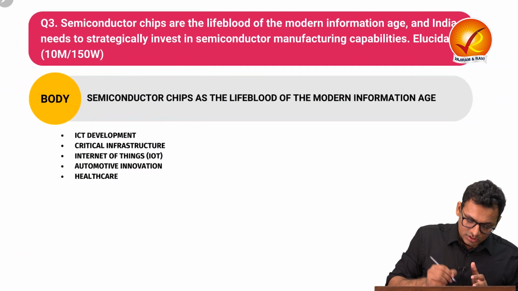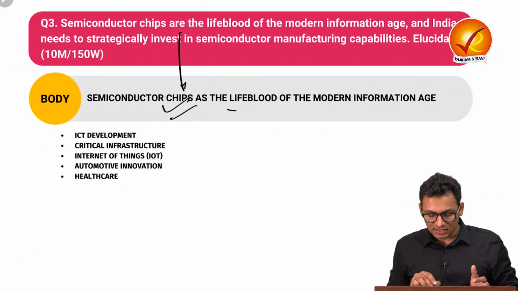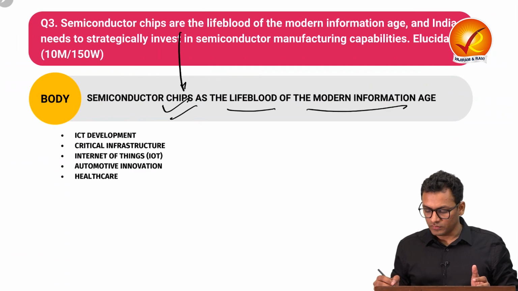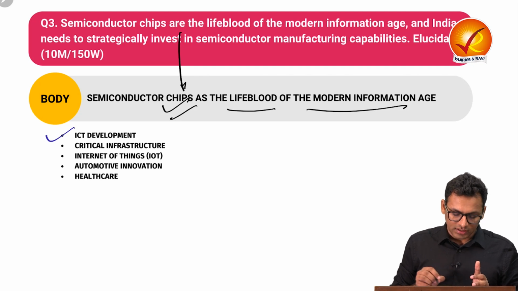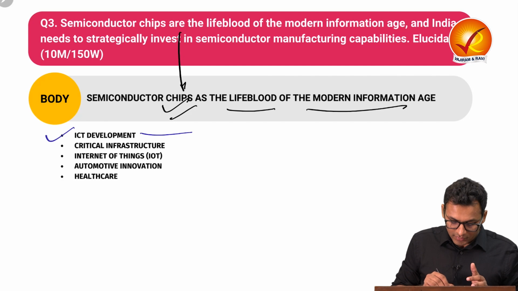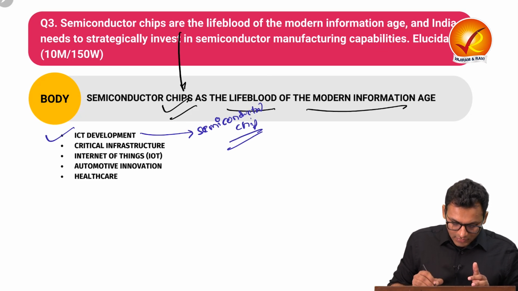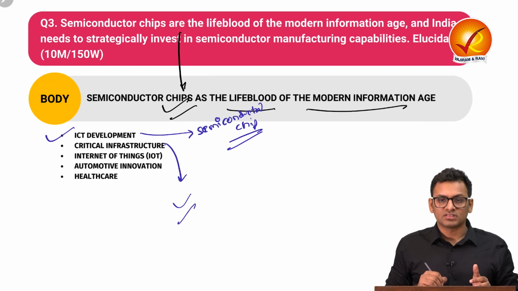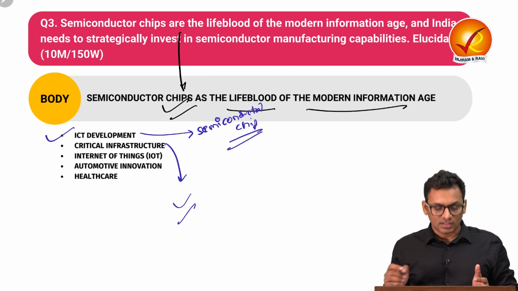In the body, you can talk about the very first demand, as in semiconductor chips act as a lifeblood of modern information age. Over here, you will talk about the importance of semiconductor industries and chips. You can talk about how ICT development, as in information and communication technology development, is linked with semiconductor chips. You can talk about even other critical infrastructure which is very dependent on the semiconductor chips.